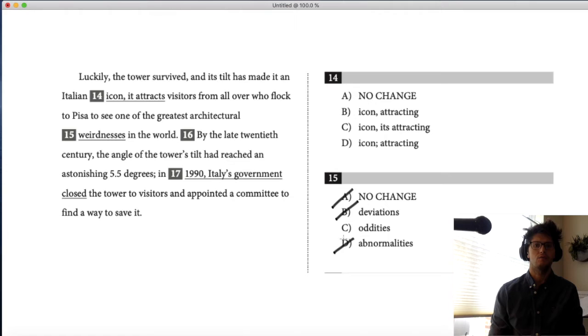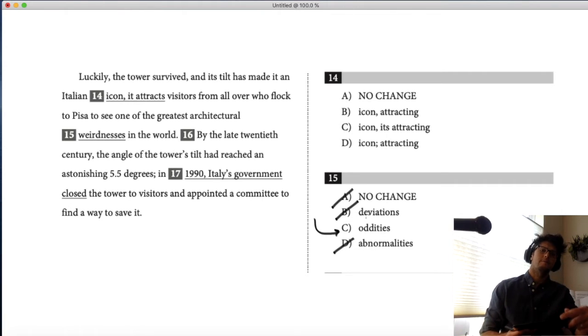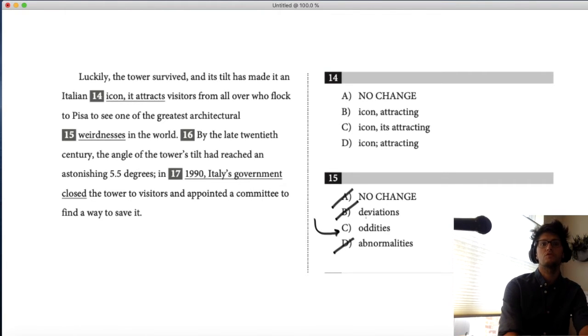So I don't really love this answer, oddities, but certainly it's true that oddities means like attractions. It means things that are strange, but just in a quirky way. I don't associate it with a positive connotation because I associate it with the old American, probably European too, things called freak shows.